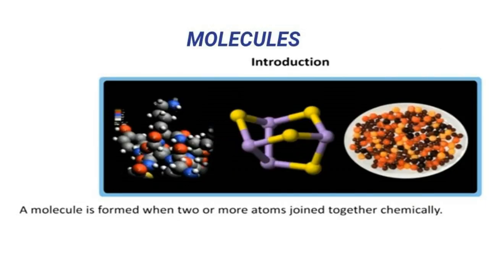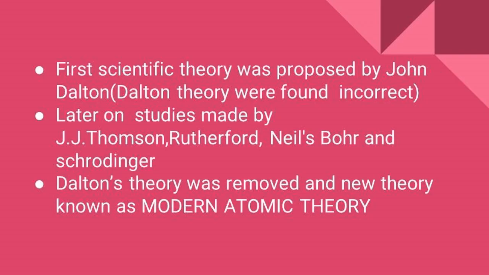Now we are going to see molecules. A molecule is formed when two or more atoms join together chemically. That is called a molecule. This is the picture of molecules. Two or more atoms are combined to form a molecule. It may be an oxygen molecule, a hydrogen molecule or an NaCl molecule; these are considered as molecules.